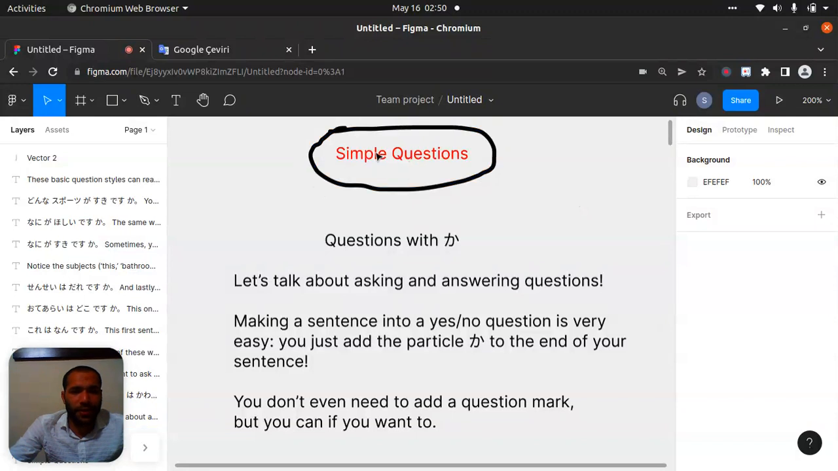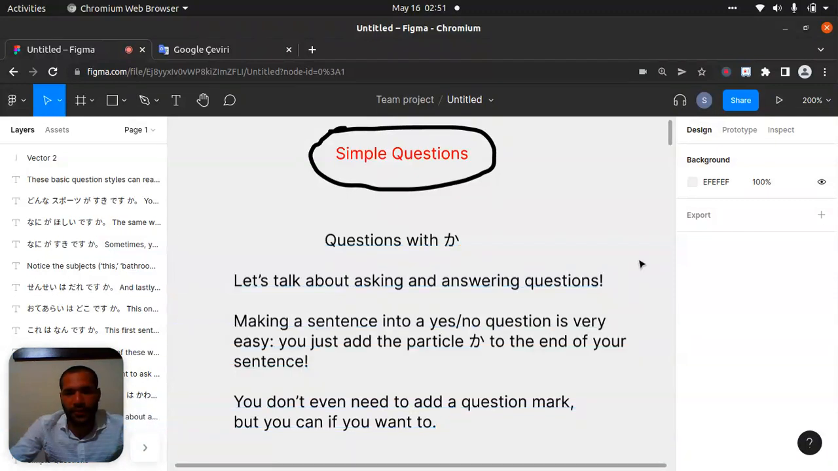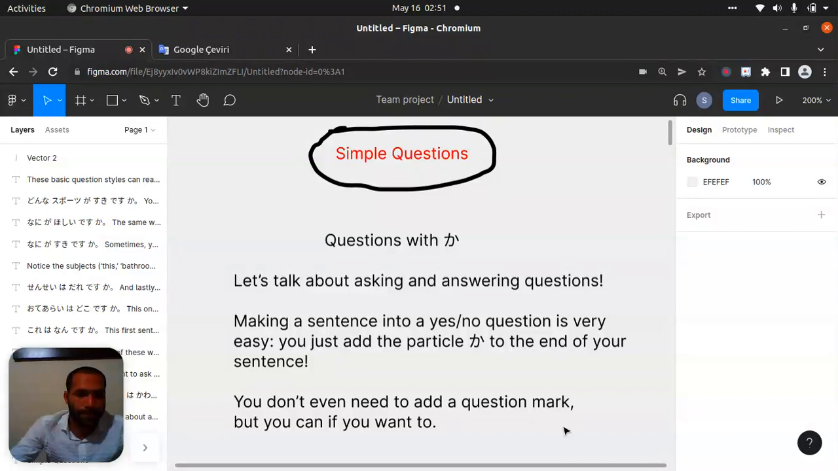Okay, let's get started. We start with simple questions with ka, this one. Let's talk about asking and answering questions, making a sentence into a yes/no question. Yes means, if I remember well, hai. No means iie, like that. I will check it. Making a question is very easy. You just add the particle ka to the end of your sentence.